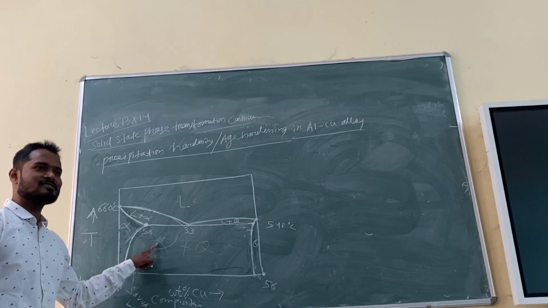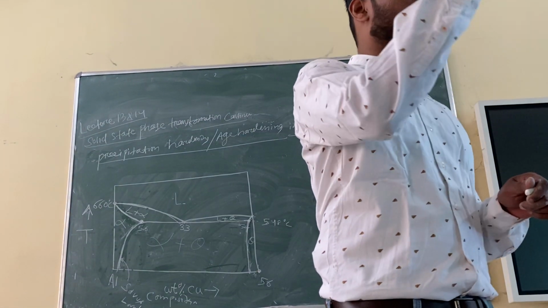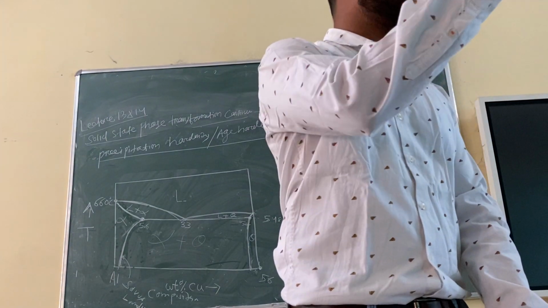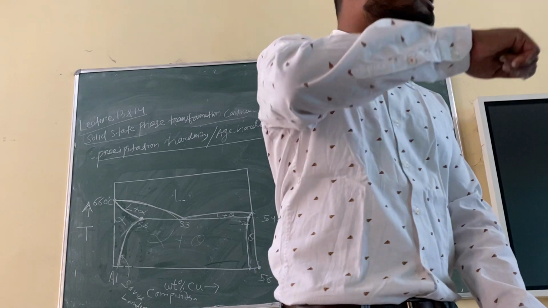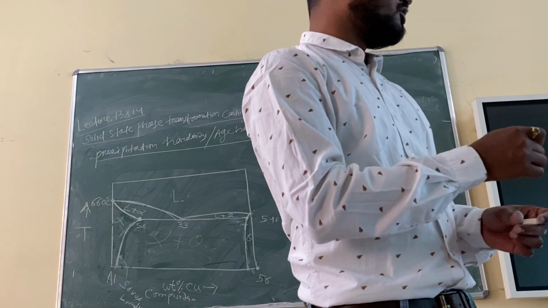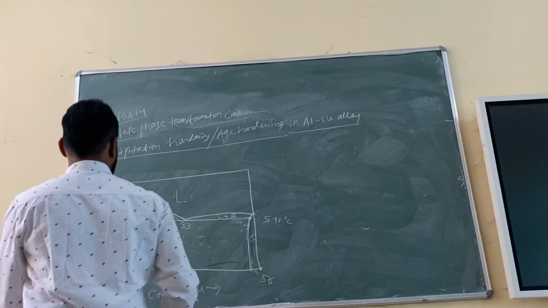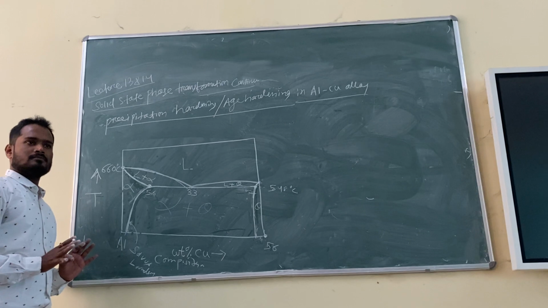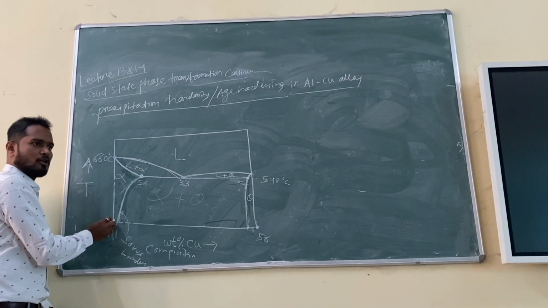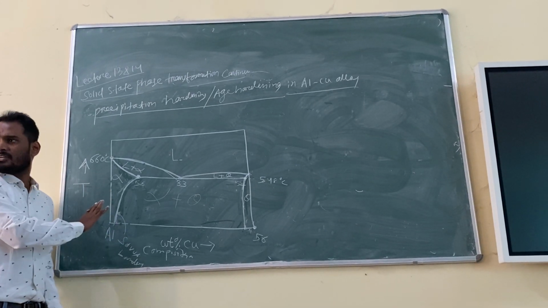This is a mixture of phases. So you will see some contrast. Somewhere it will be darker, somewhere it will be lighter. Because two different phases are there. Different phases have different contrast when you etch it. You have seen how you do etching. You have used nital, I think, and picral maybe. I'm not sure. Anyway, you understood my point. If you take any alloy composition in the alpha region, you will only see grain boundaries because it is a single phase. That's why.